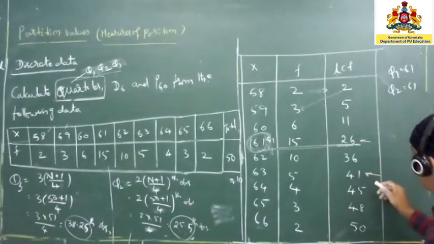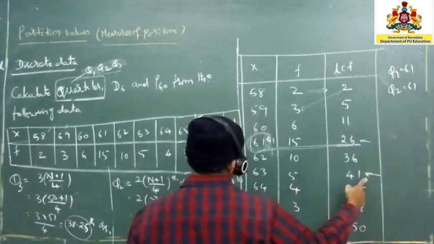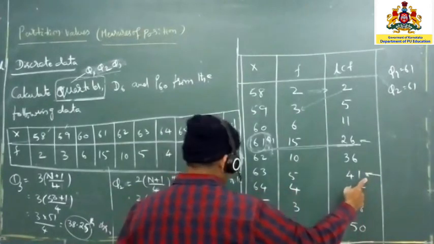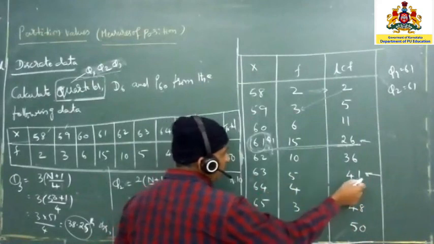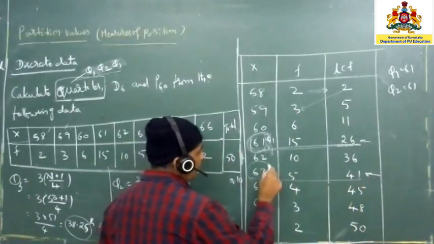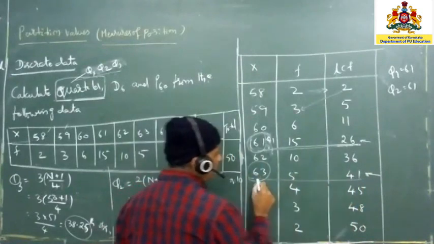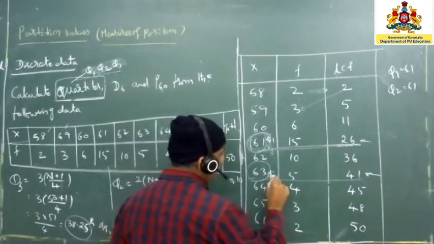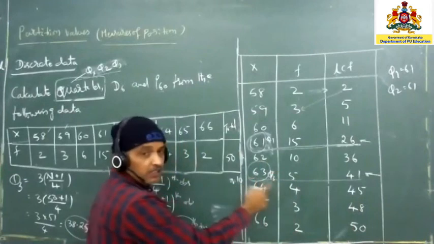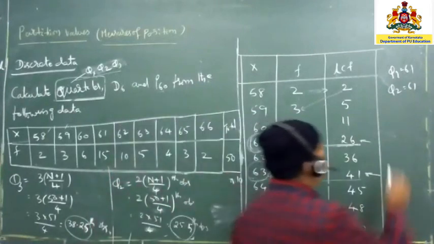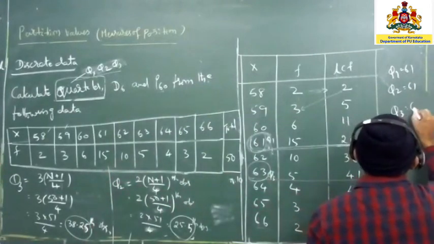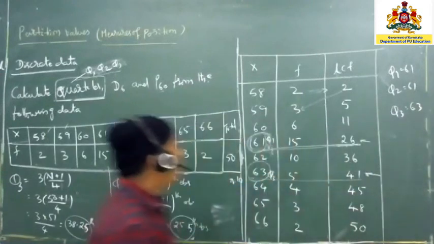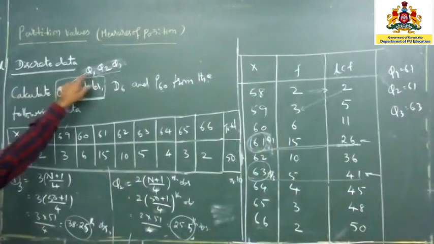So now draw this one only. Directly if you come here itself, draw the line. Under the X, the value against this one is going to be your value. So we are calculating Q3. This is going to be the Q3. 63 is your Q3. So now Q3 is equal to 63. So what are the things we have covered? Q1, Q2, Q3 we have covered.